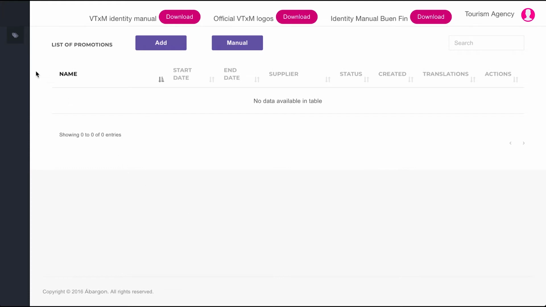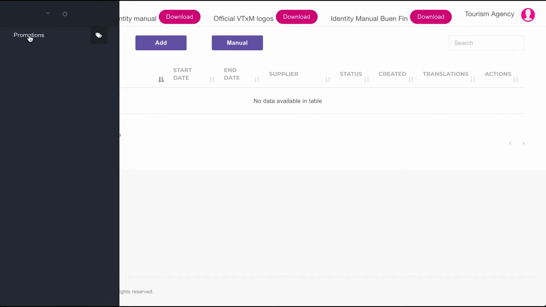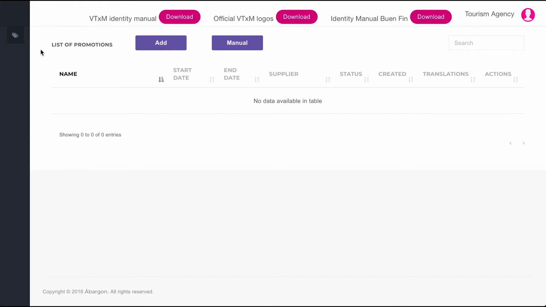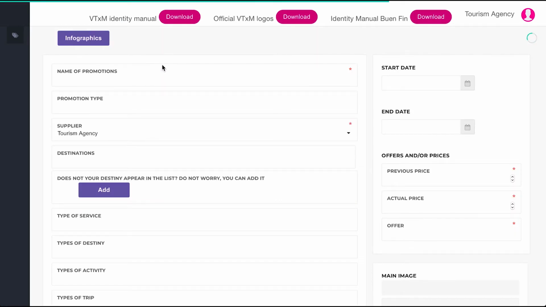In order to create a new offer, you must go to the offer menu. On the upper section, please click on Add. The first two fields, URL alias and system name, will be automatically filled in once you enter the offer name.